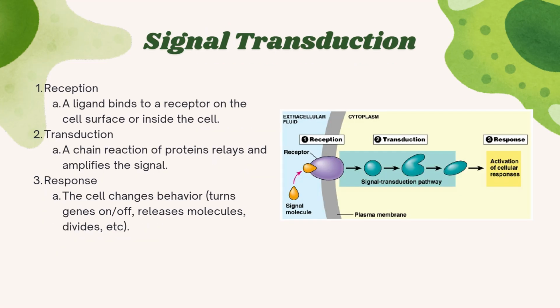So, what is signal transduction? Signal transduction is the second step in cell to cell communication. The first one is reception, which is when a ligand binds to a receptor on the cell surface or inside the cell over here. Then transduction, which is basically a chain reaction of proteins that relays and amplifies the signal from the reception over here. And finally, the response, which is when the cell changes behavior.